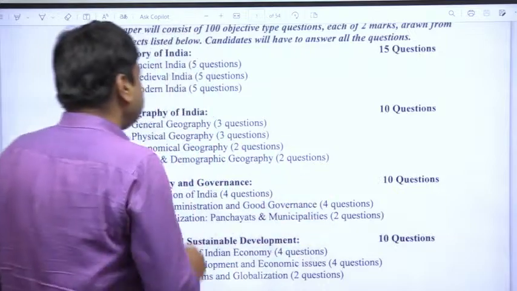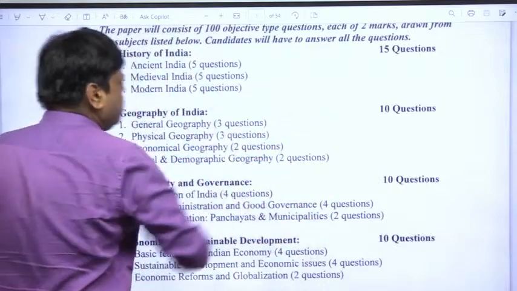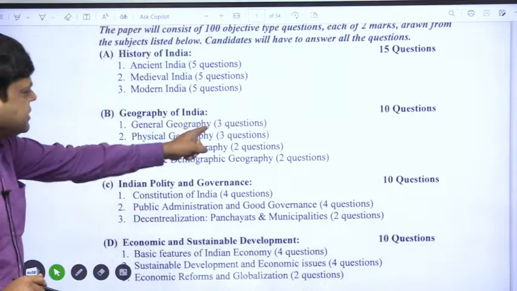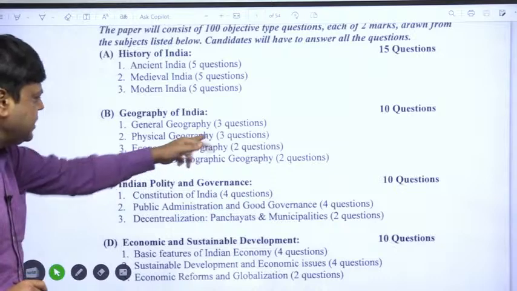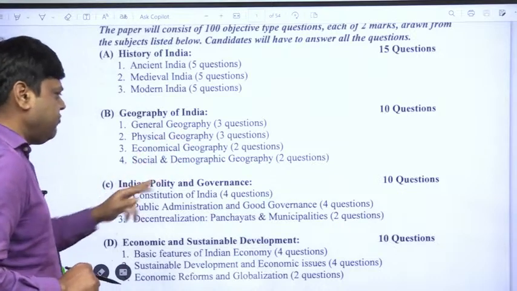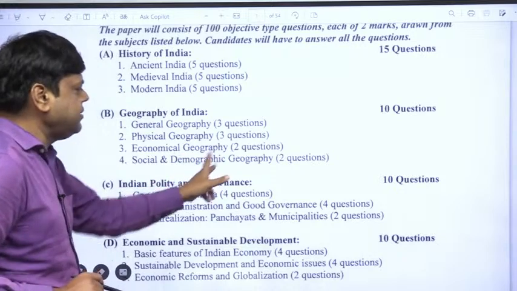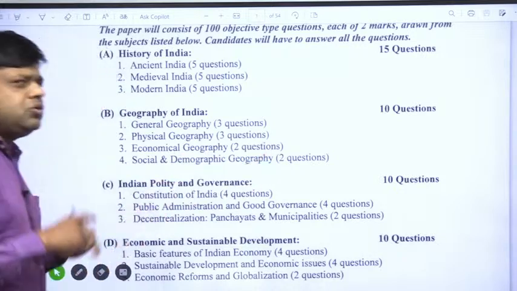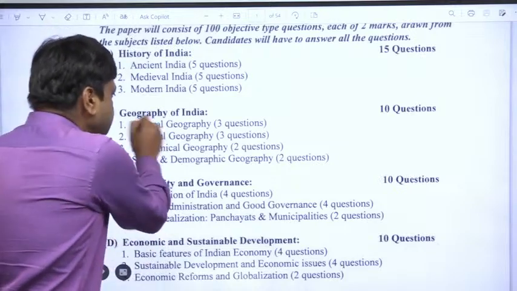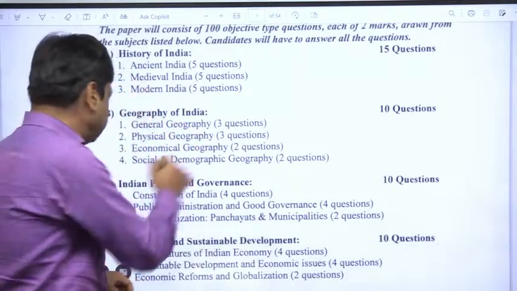So here you can see that only 10 questions will be asked from the geography of India. That means 3 questions from general geography, 3 questions from physical geography, 2 questions from economic geography, and 2 questions from social and demographic geography. So you can decide very well on which portion you have to devote how much time.